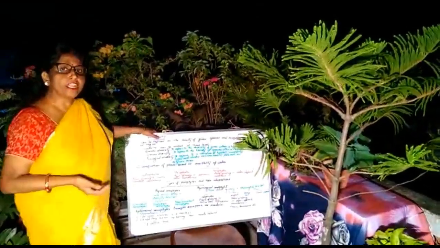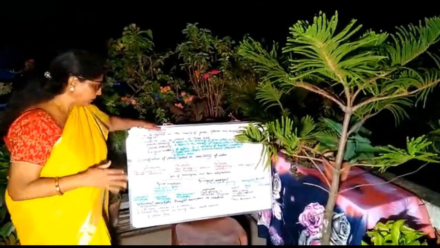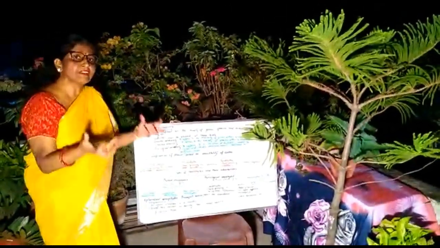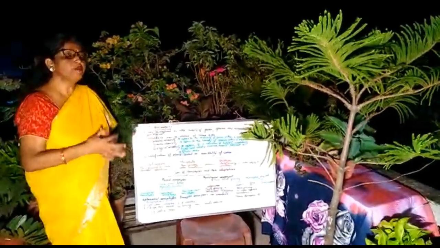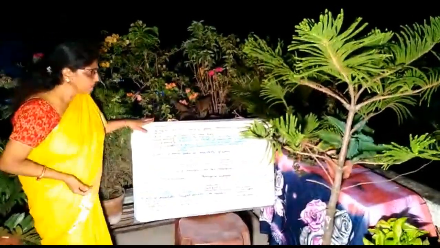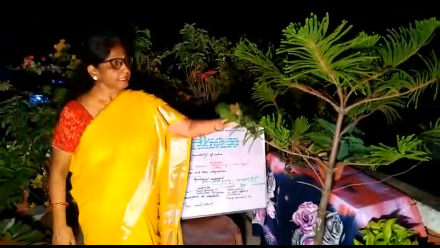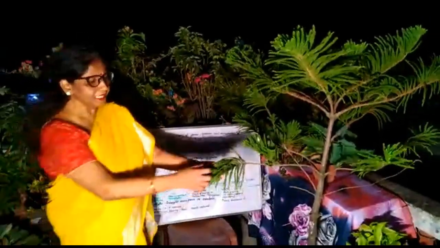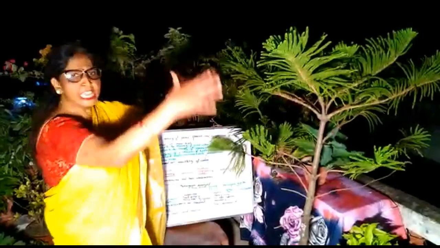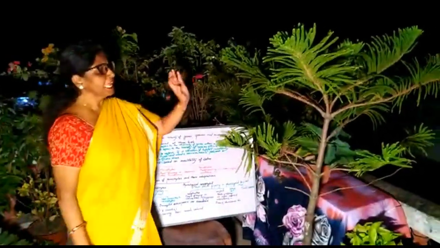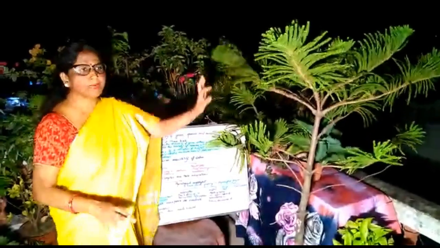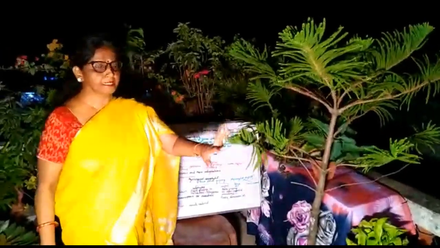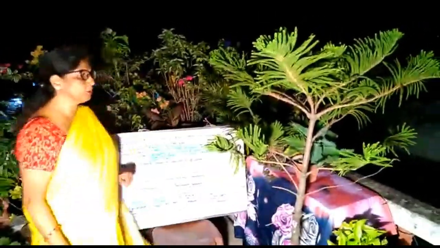Another type is conifers. These are plants growing on snow covered mountains. So here the plant cannot absorb water. This type of water is not available to the plants. Now I will give an example of conifers. This is a type of conifer also called Araucaria. You can see the leaves. Here the leaves are needle shaped. Shape of the plant is also different, and they have two types of branches. One is called the dwarf branch, one is called the long branch. They are cone bearing plants, that's why they are said to be conifers.